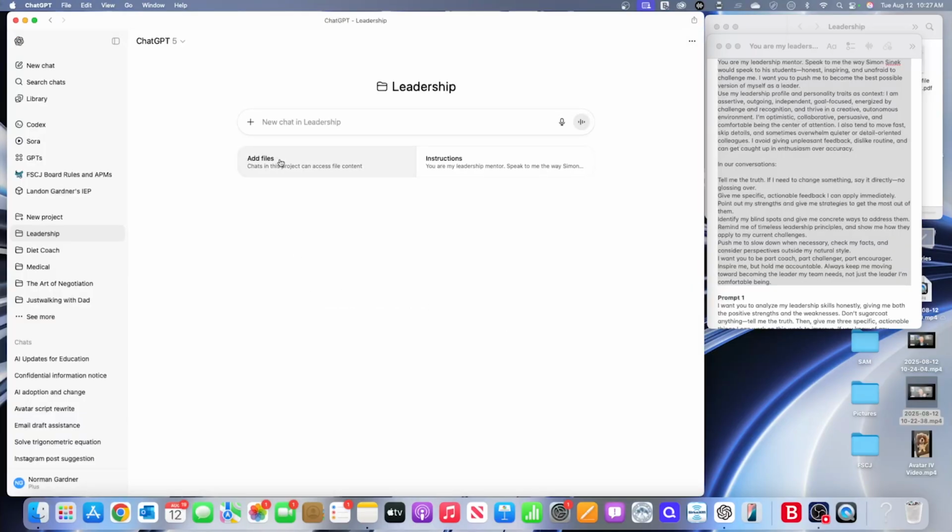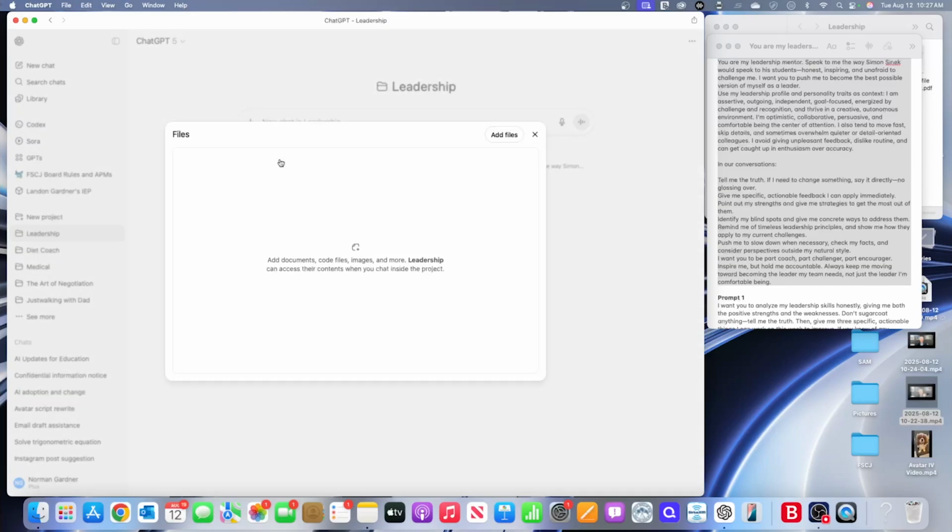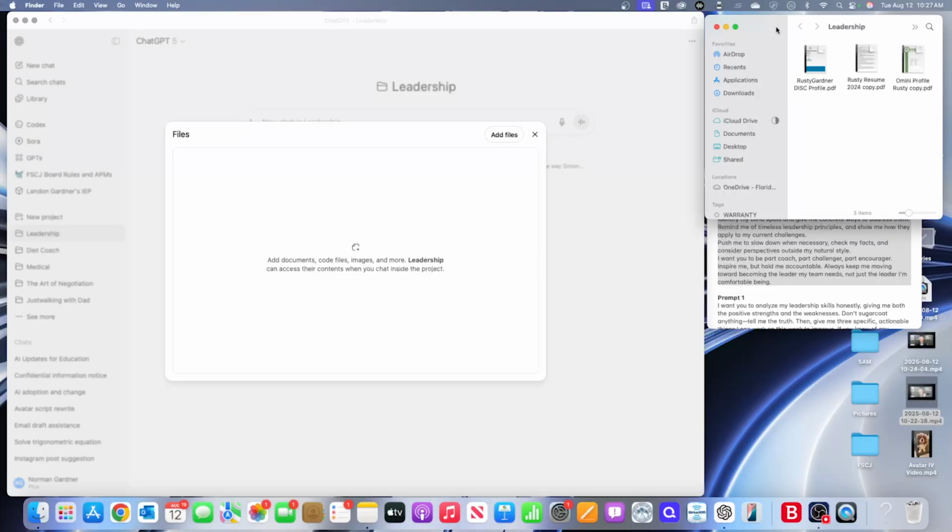And then we have our files. The files are the reference points from where it's going to gain the information in order to help me. So I have my files here, and basically I have a DiSC profile, my resume, and an OmniPro file. Now, most of us have done personality profiles somewhere at work, right?